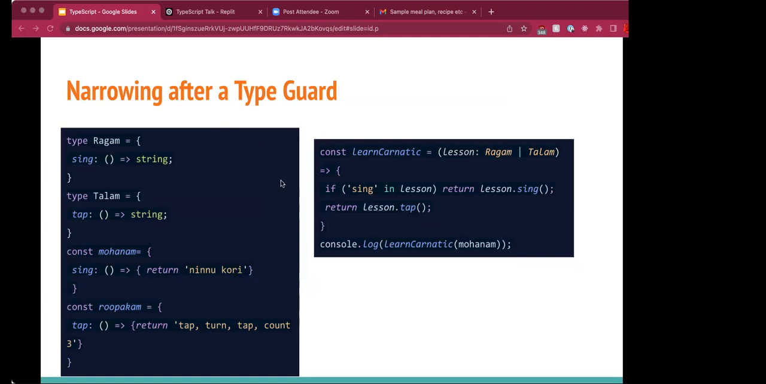So in this example, we are saying two types, ragam and talam. We are defining two objects, mohanam and rupakam, for the types ragam and talam respectively. I have defined the function learnCarnatic to take either of the types. The if statement is the type guard of the type ragam as it checks for the method sing. Here it is returning a value in the type guard. So the return for type talam does not need an else here. It will just return lesson.tab if it is of type talam.